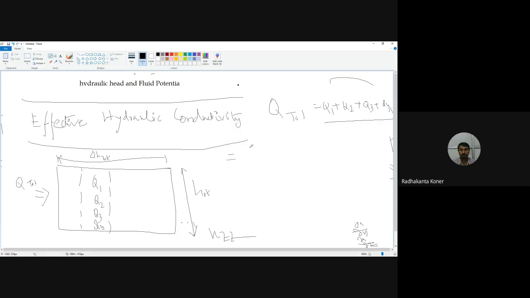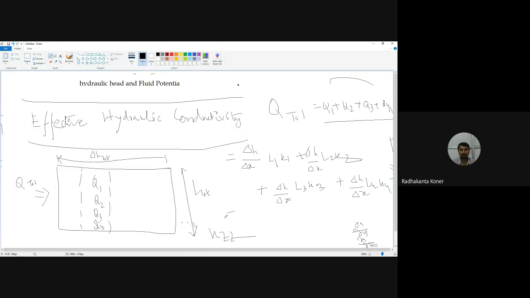This can be written as del H divided by del X L1 A1, plus del H divided by del X L2 A2, plus del H divided by del X L3 A3, plus del H divided by del X L4 A4.